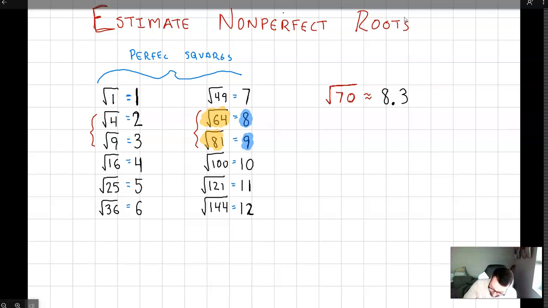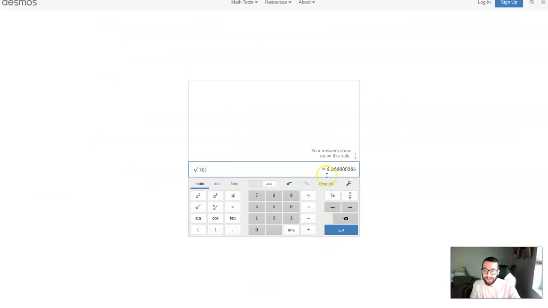If I want to know the square root of 20. So 20, right, that's in between 16 and 25. So my answer is in between 4 and 5. And 20 is kind of right there in the middle, right? It's 4 away from 16, 5 away from 25. So you know what? We will just call this 4.5, or 4 and 5/10 would be the correct way to say that.